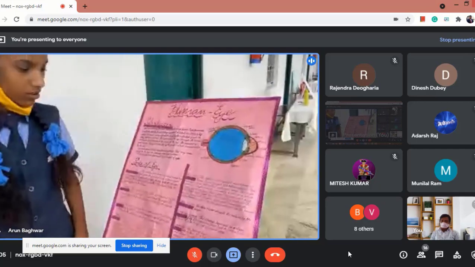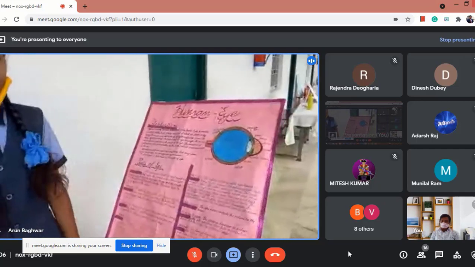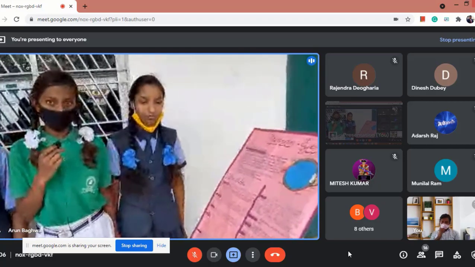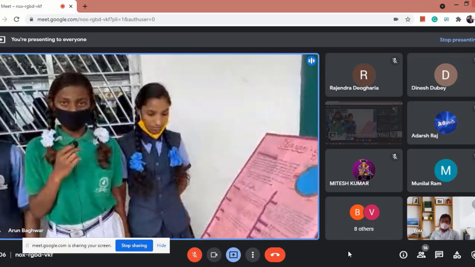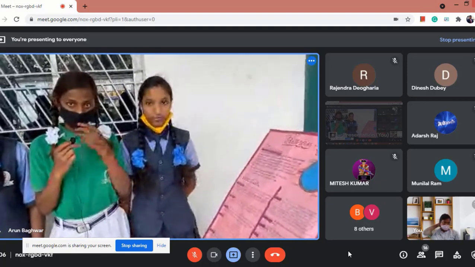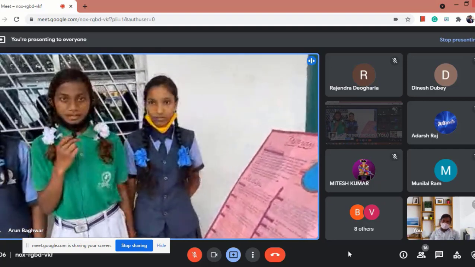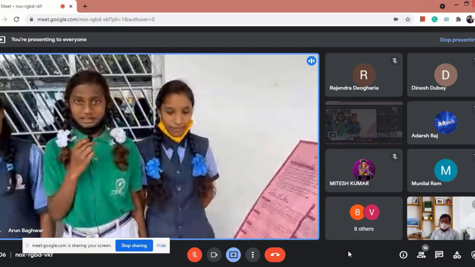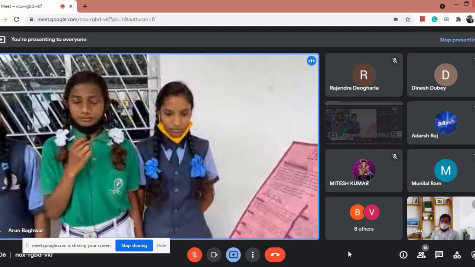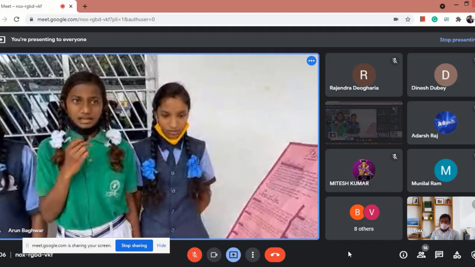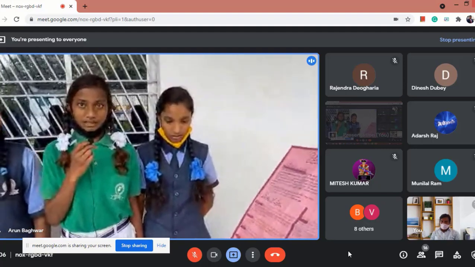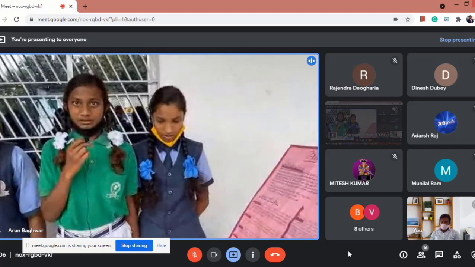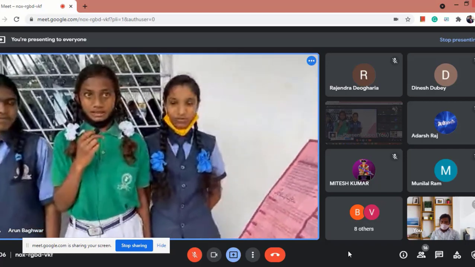A cornea is a clear curved membrane that covers the front part of the eye. And it protects the iris, pupil, and the inside of the eye from dust particles. And the cornea helps to enter light on the retina.